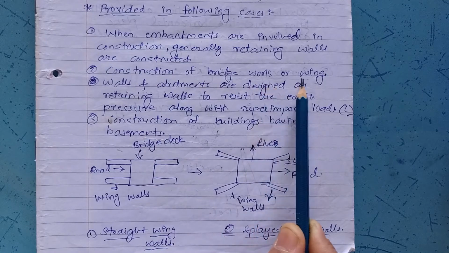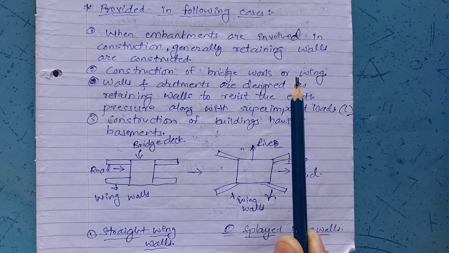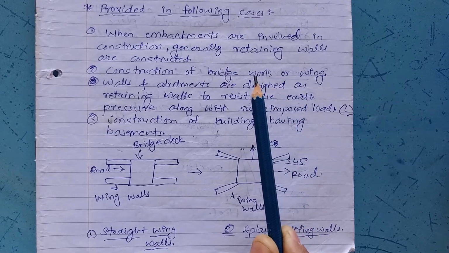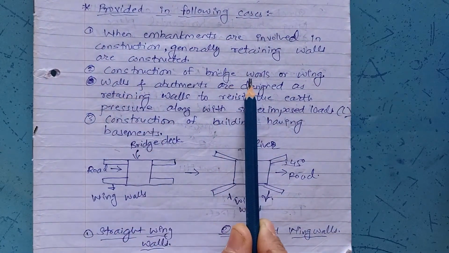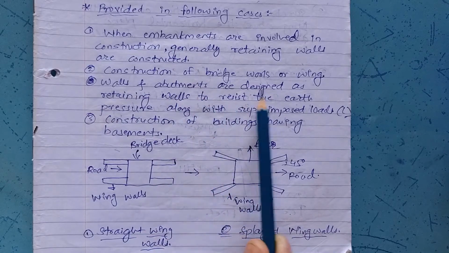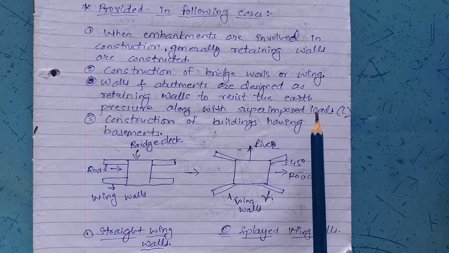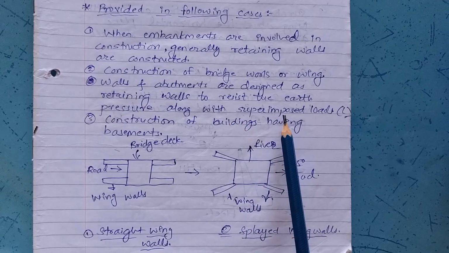Construction of bridge work or wing walls. Now you may see when bridges are provided, abutments are required for that and approach roads are required. And at that time, so as to retain the approach road up to the bridge, retaining walls are provided which are precast in nature so as to retain the filling. Construction of wing walls and abutments are designed as retaining walls so as to resist the earth pressure along with the superimposed load. Superimposed load is nothing but live load acting on the backfill.